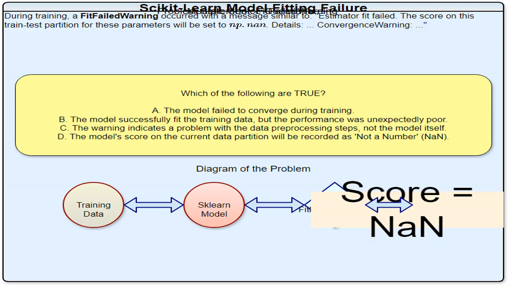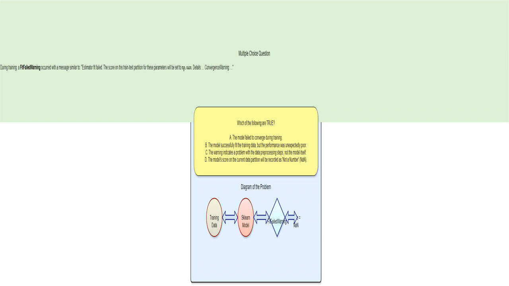The warning message says the model's score is now nan, which stands for, not a number. This happens because the model failed to produce a reliable score, likely because it didn't finish training properly. Think of it like trying to calculate a grade, but the student didn't complete the exam. You can't give a numerical grade. We're asked to identify what's true about this warning.